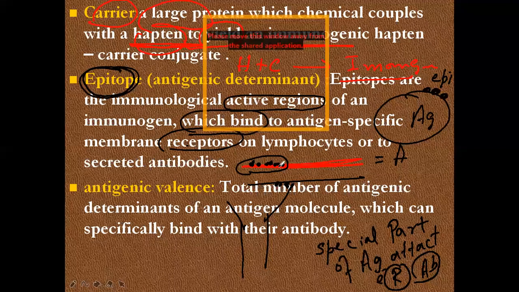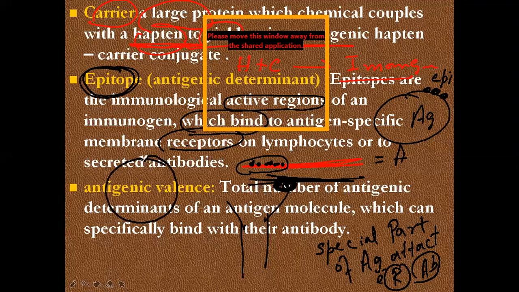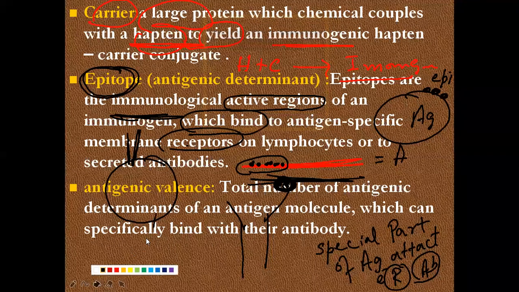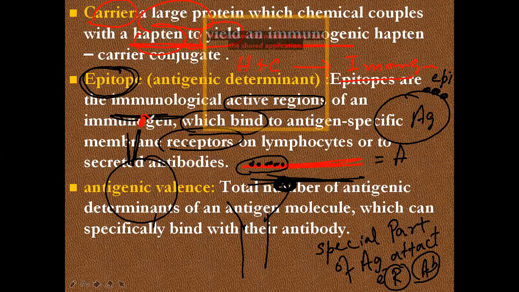This part is very special. This part binds. The full length is the antigen, but only this part has the ability to bind. For example, this is the cell. The cell has a receptor. The antigen is the full length, but only one part can attach, only this part can attach. This special part is known as the epitope.